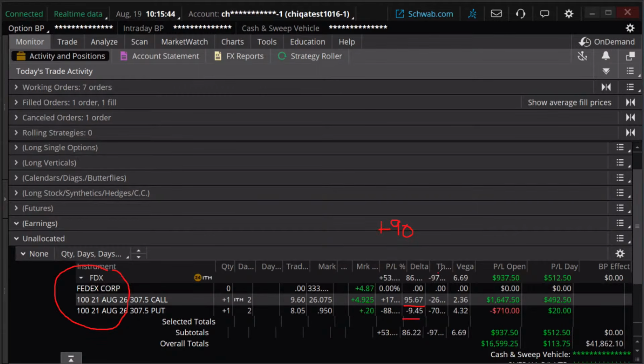Well, I'm removing some negative theta here, okay? I have around 100 negative theta on that. That's a fair amount of money, like $100 a day that I'm losing.